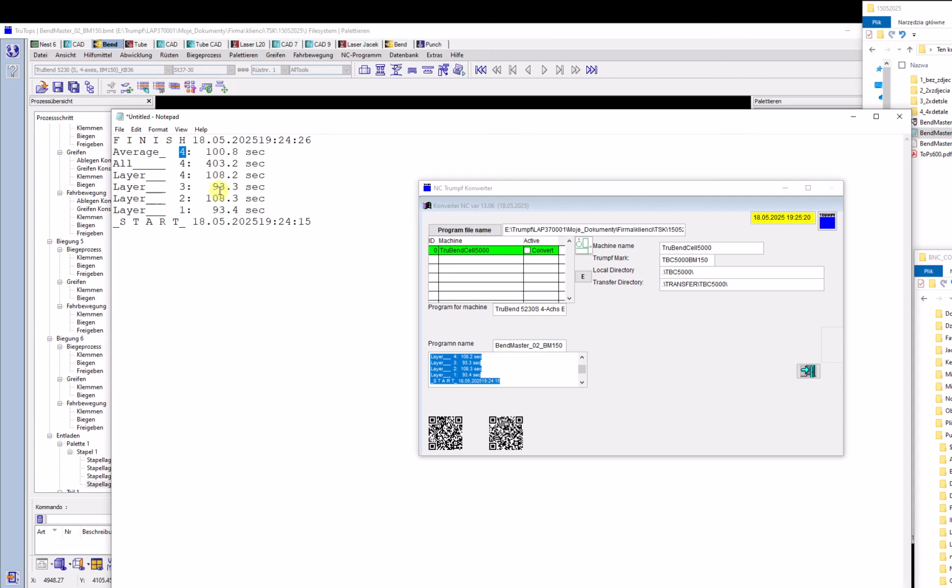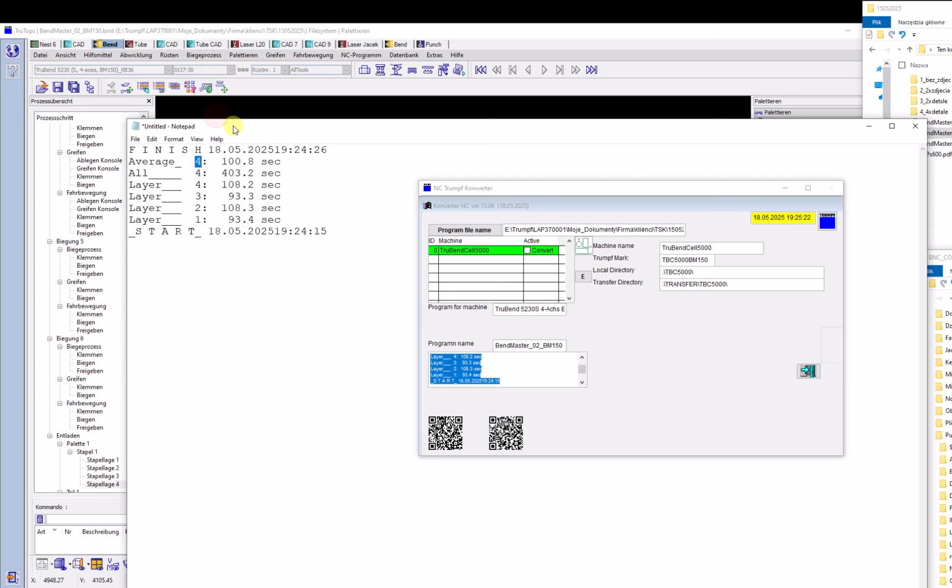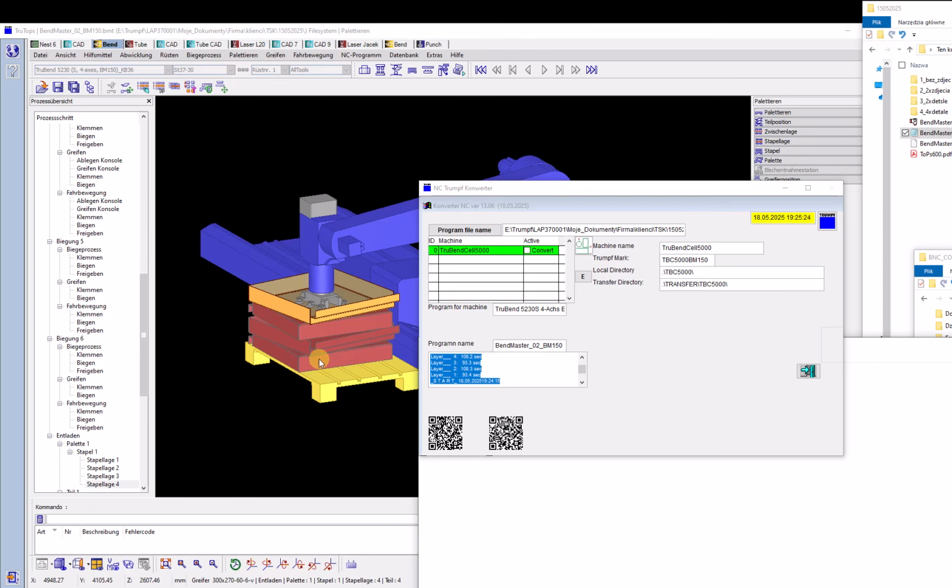Why are these values different? It's logical, because the first part was placed straight, the other part was placed in the opposite position. It means there should be an additional regrip to put the part in this position. The next one was positioned straight, and the last one again with regrip on the top of the stack.